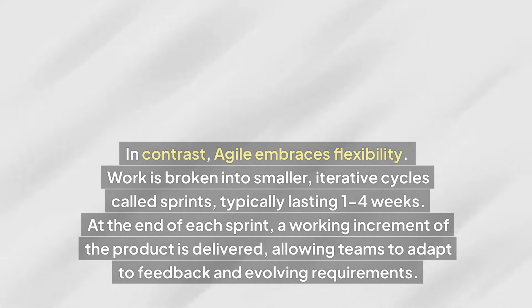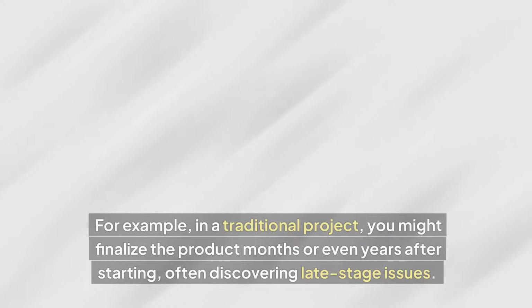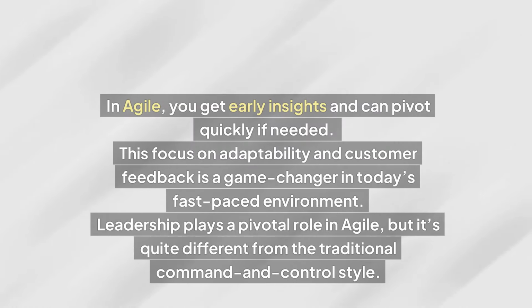At the end of each sprint, a working increment of the product is delivered, allowing teams to adapt to feedback and evolving requirements. For example, in a traditional project, you might finalize the product months or even years after starting, often discovering late-stage issues. In Agile, you get early insights and can pivot quickly if needed. This focus on adaptability and customer feedback is a game-changer in today's fast-paced environment.